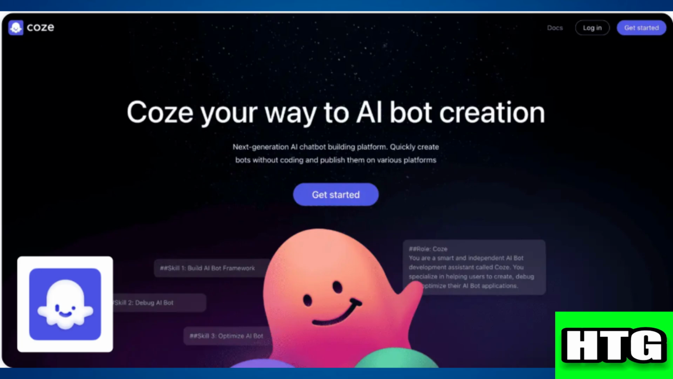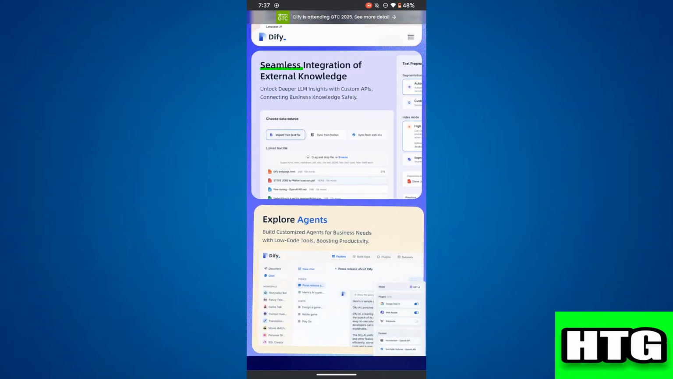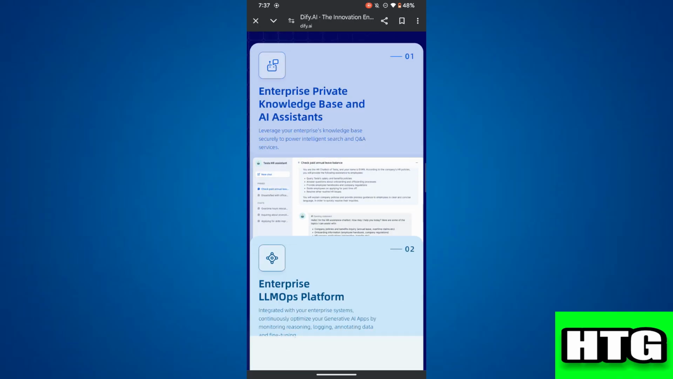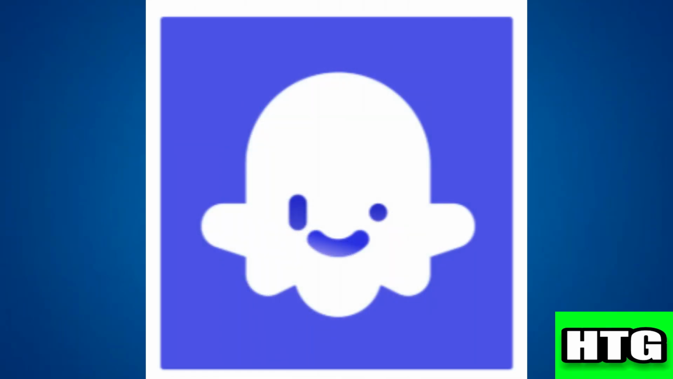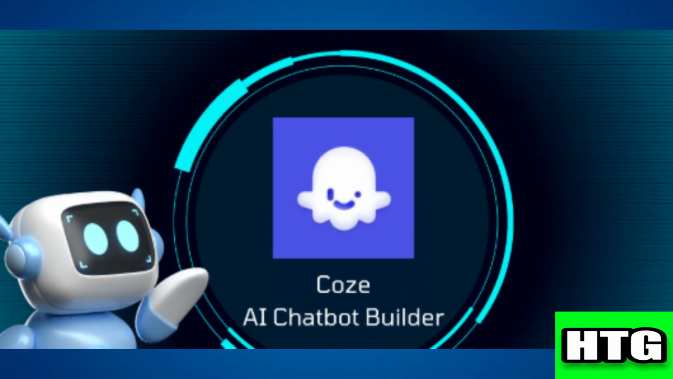Now let's look at how to choose between Dify and Coze. Over here, choose Dify if you need a flexible, open source AI solution with powerful features for complex AI applications. After that, go with Coze if you want a simple, no code chatbot builder that is easy to use and deploy. So that's how you can decide between Dify and Coze for AI automation in 2025.